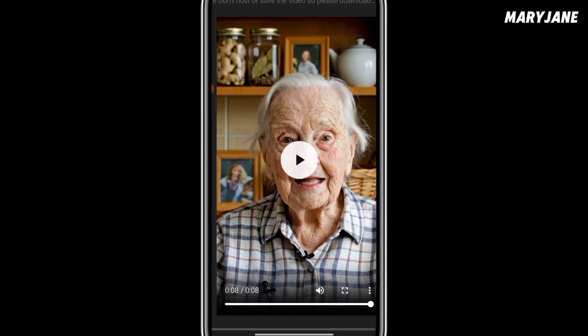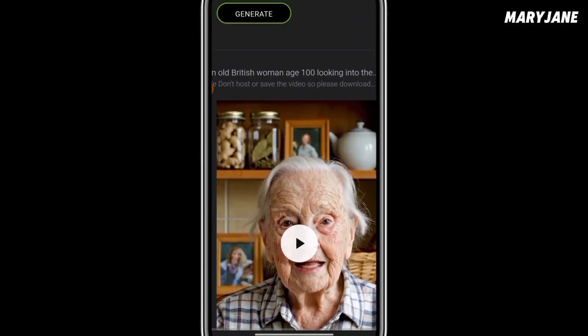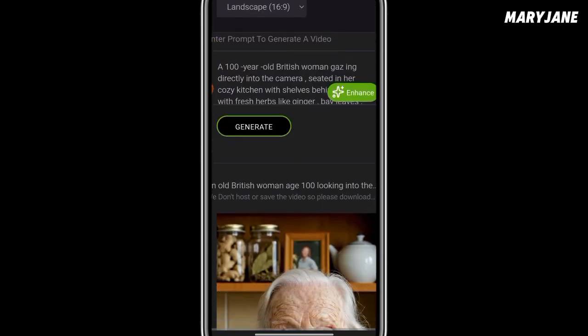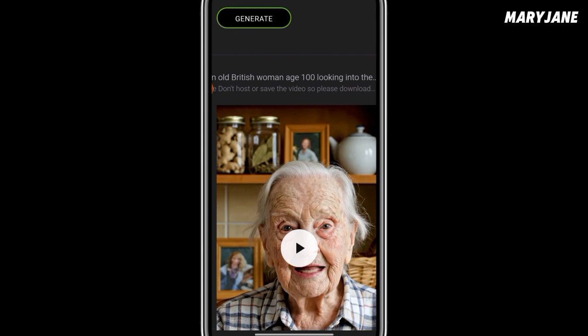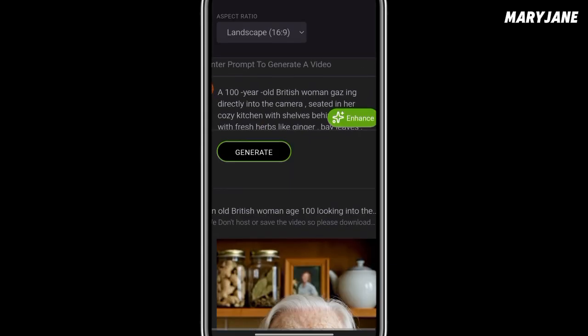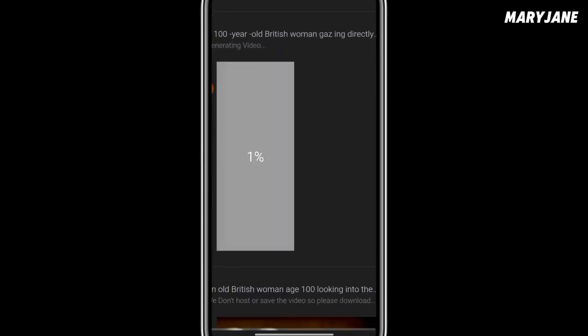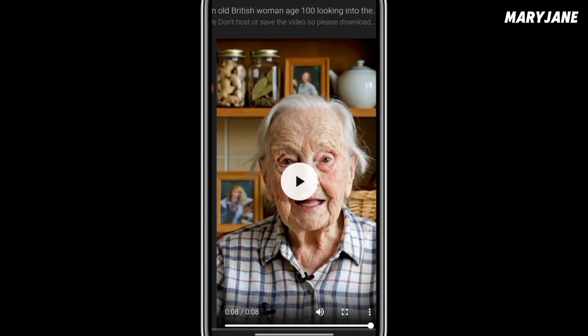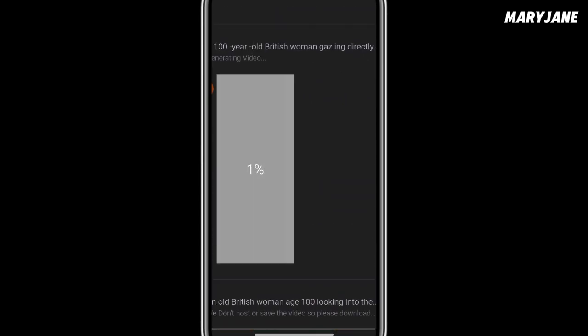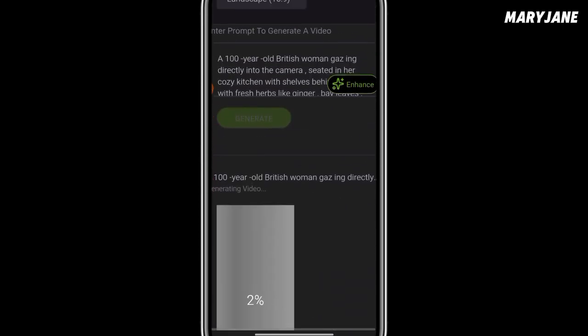You notice the one we generated looks like a TikTok video. If you want to create TikTok short video, this is the best app to use, and you're going to get monetized within 30 days. I promise you that, if you know what you're doing. So let's generate. Okay, one thing I love about this app is it's so fast.